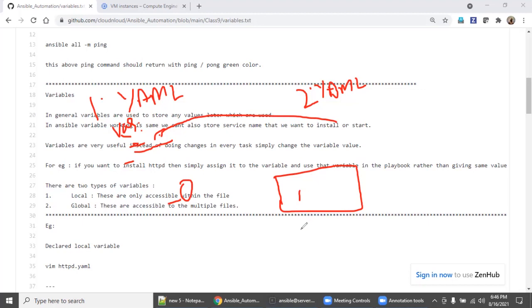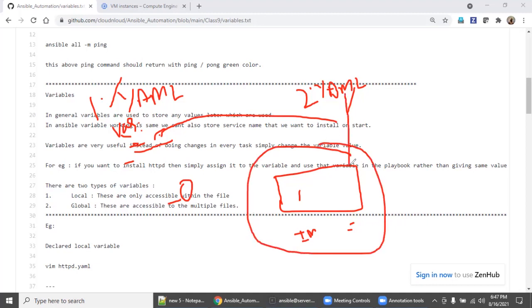Go to your ansible.cfg and see the file declared as inventory. You declare the variables according to the host groups. If you declare them in the inventory file, you can call them from 1.yaml, 2.yaml, or any YAML file you create, because it is a global variable, as long as your playbook is utilizing this inventory. You can declare anything.